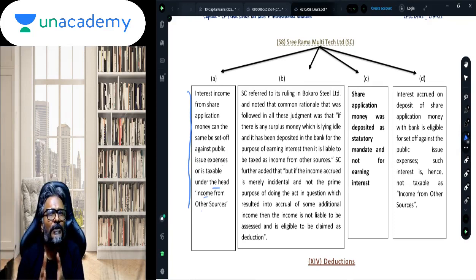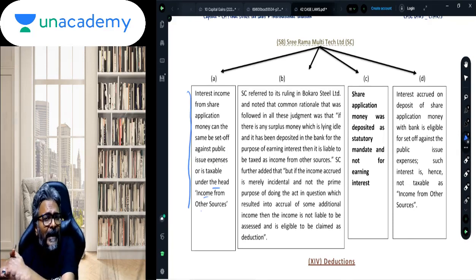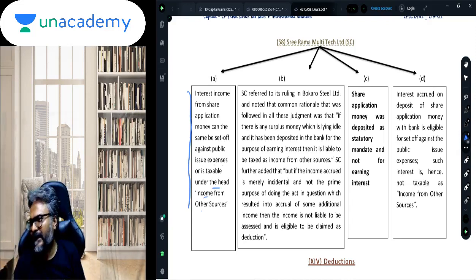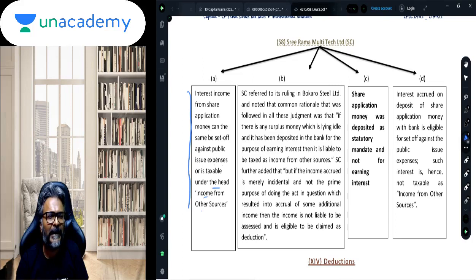Because it also has a nexus with the process of bringing the asset into existence or putting it into its working condition. That is the reason why this income, the product generated during the trial run, is reduced from the actual cost. So in the same way over here also we will do the same thing.